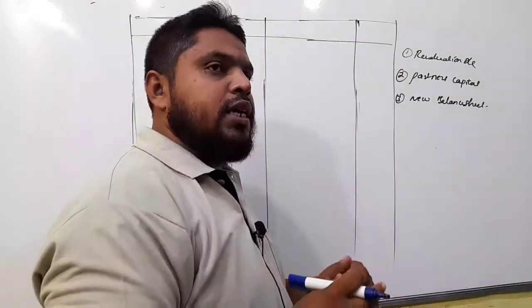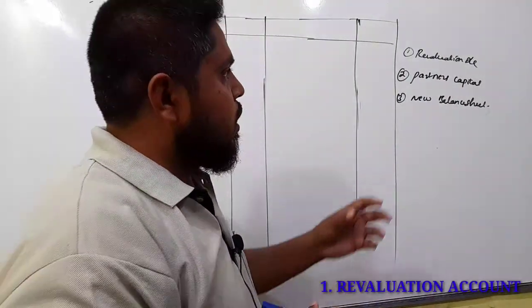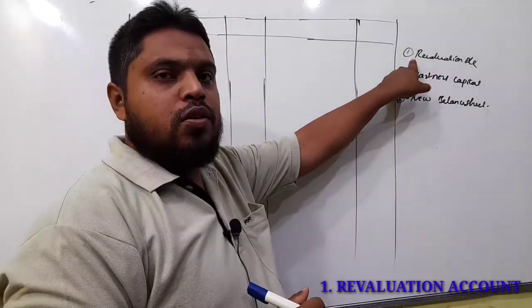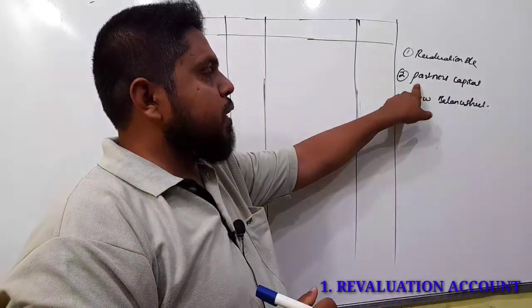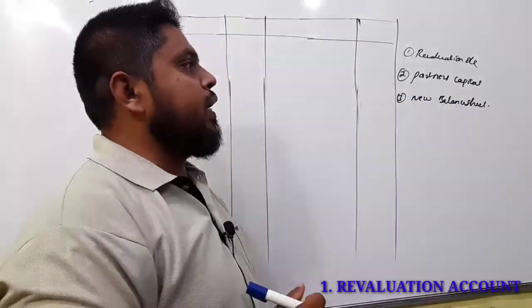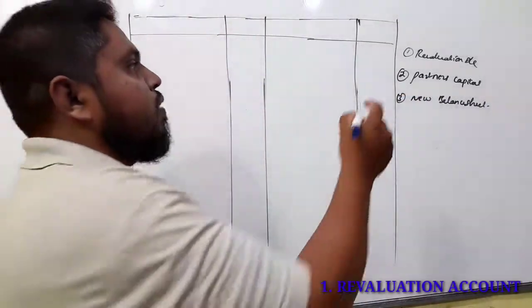In admission and retirement, the accounting steps. First, you have to prepare the revaluation account. Second, the partners' capital account, and third, the new balance sheet. Let us start with the first, the revaluation account.